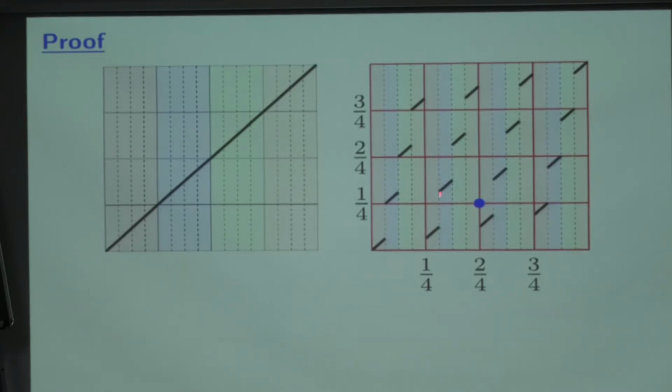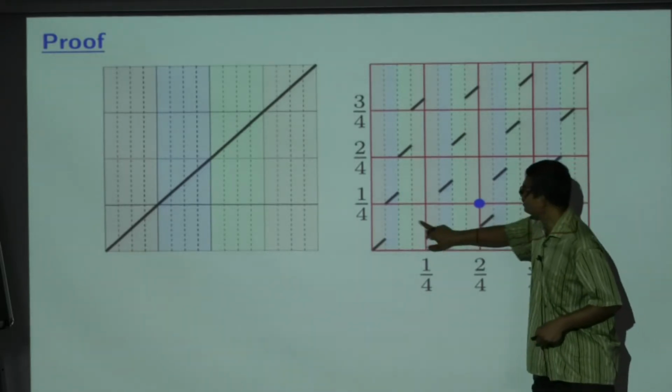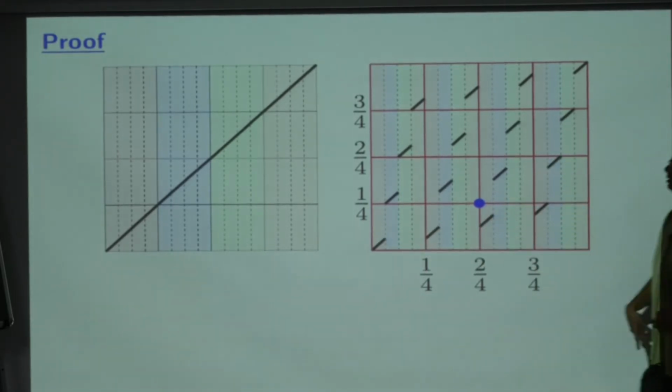Same argument. And for this, all that I really needed was to scatter the 16 pieces so that each square contains exactly one piece. That's all that I needed. You could very well take this here and take this here. Nothing will change. But everything must contain only one piece. That's all that matters.